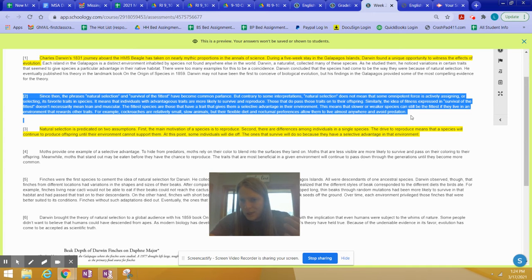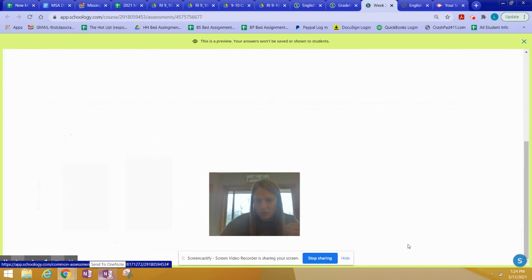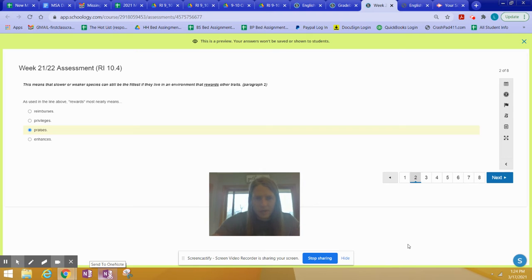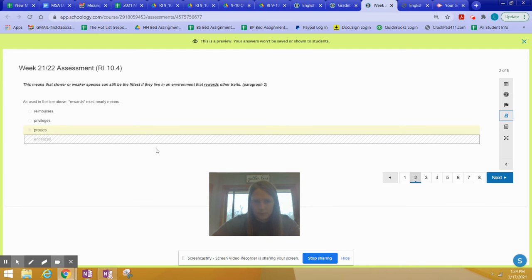Now, I don't have time to actually read the paragraph, so I'm going to go back and just trust that you do that. Okay, I think that's the best thing to do. So now I've got a pretty good idea of what the word means because I read it in its context. The next thing I'm going to use is this tool, which is called Eliminate Choices, and I'm going to eliminate the ones that I know are wrong.